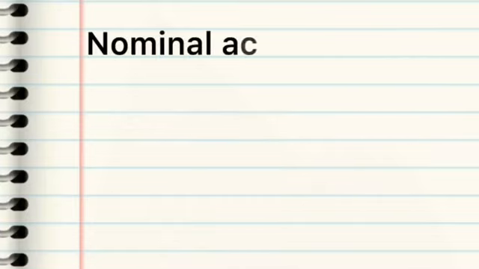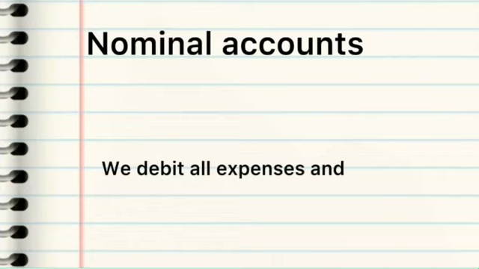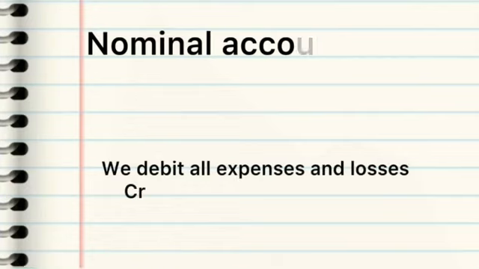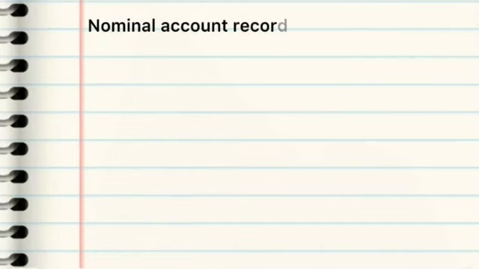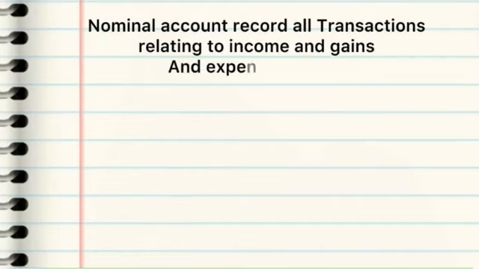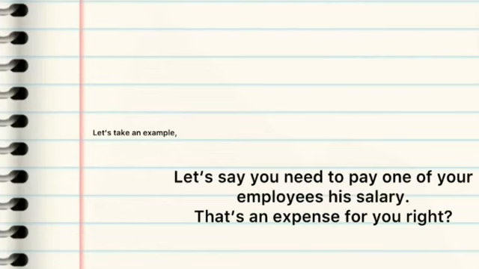Let's look at nominal accounts. Here we debit all expenses and losses and we credit all income and sales. Now, we already know that nominal accounts record all transactions relating to income, gains, and expenses and losses. So let's take an example. Let us say you need to pay one of your employees his salary. That is an expense for you, right?